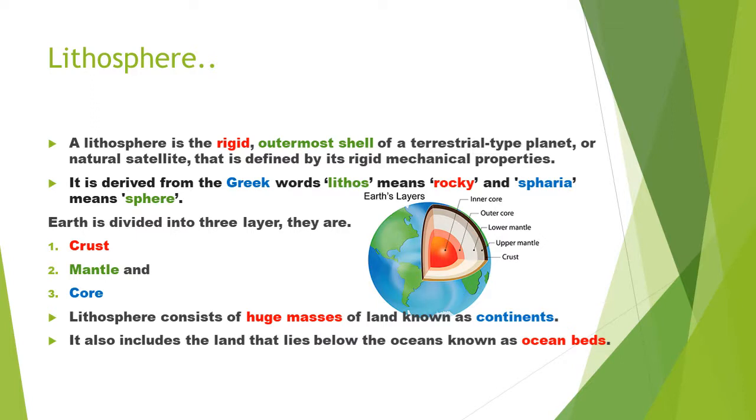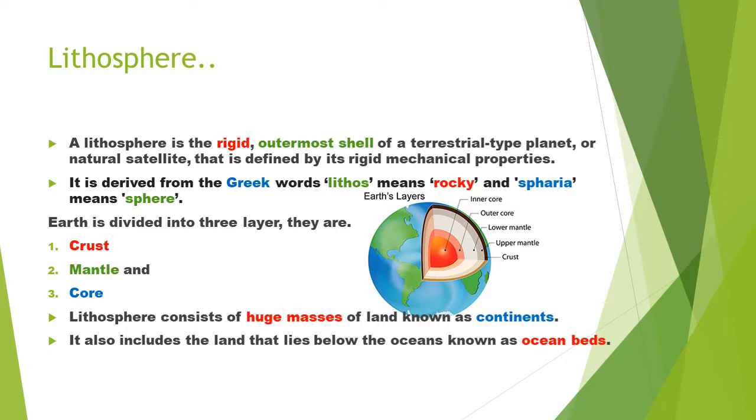Lithosphere. A lithosphere is the rigid outermost shell of a terrestrial type planet or natural satellite that is defined by its rigid mechanical properties. It is derived from the Greek word lithos. Lithos means rocky and sphaira means sphere. That's why together it's lithosphere. Earth is divided into three layers. So, மூணு லேயரா பூமி வந்து பிரிக்கப்படுது.